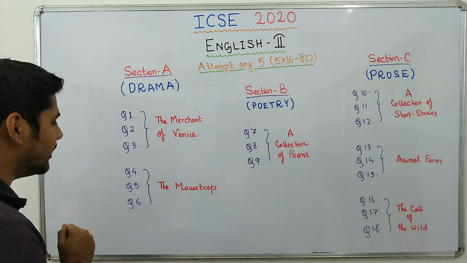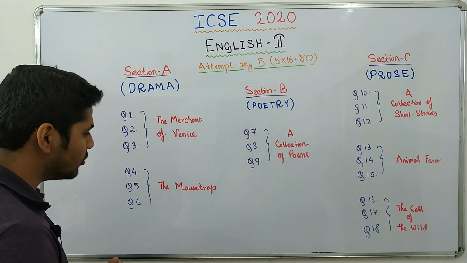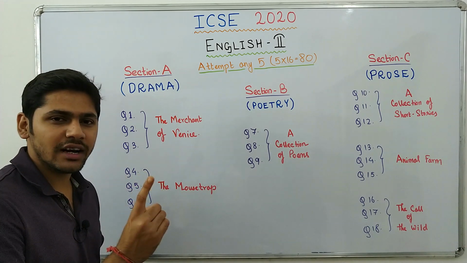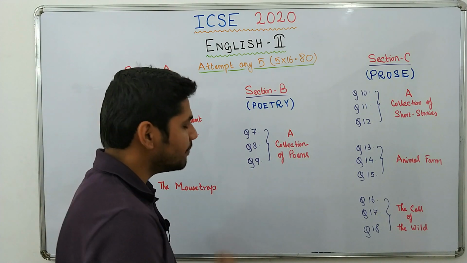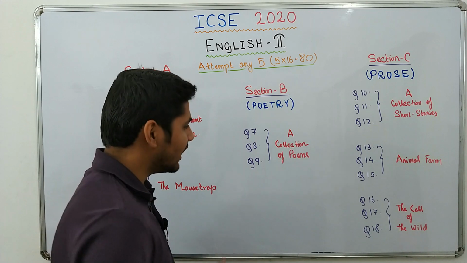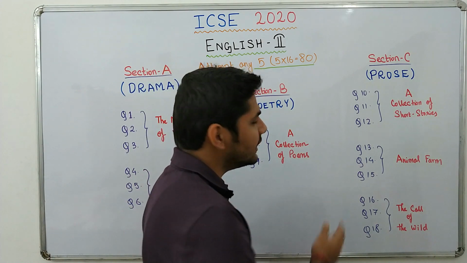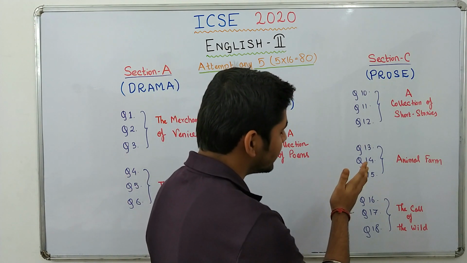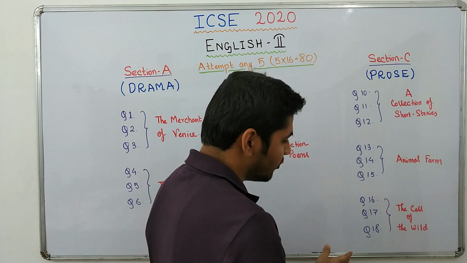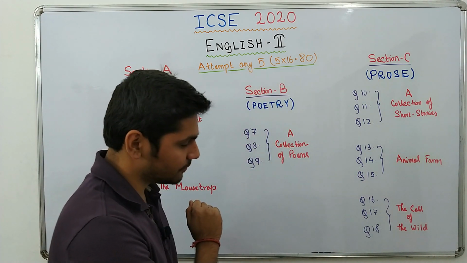Section A is drama. There are 2 books over here, The Merchant of Venice and The Mousetrap. You should have studied any one out of these 2 books. Section B is poetry. There is only 1 book over here, a collection of poems. You should have studied this book. Section C is short stories. There are 3 books over here, a collection of short stories, Animal Farm and The Call of the Wild. You should have studied any one out of these 3 books.